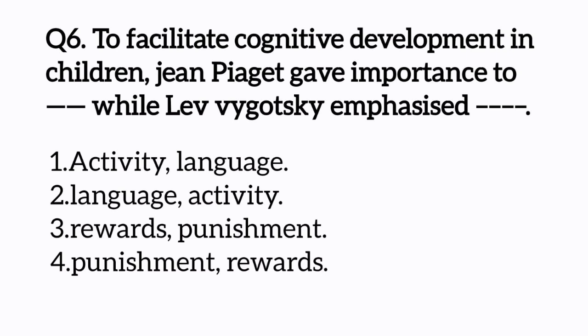Options C and D are not related to Piaget and Lev Vygotsky's theory. Looking at options A and B, the correct option is A, activity and language. According to Piaget, learners learn actively, and he believes that thought emerges before language. In Lev Vygotsky's theory, language plays an important role in cognitive development.